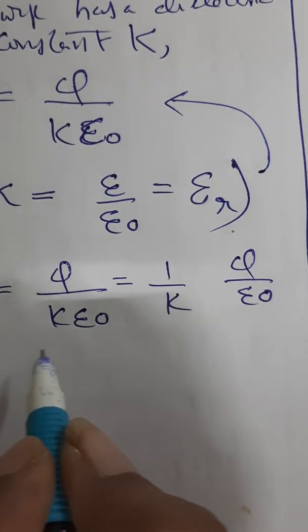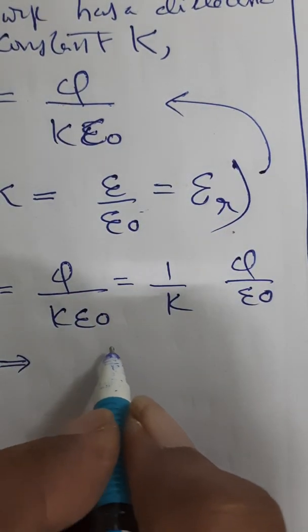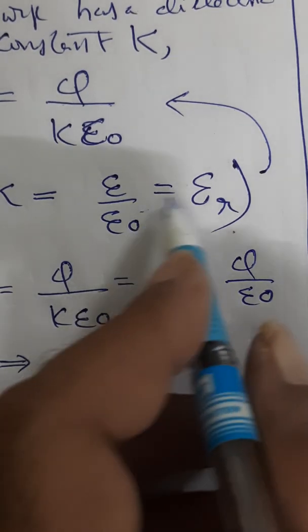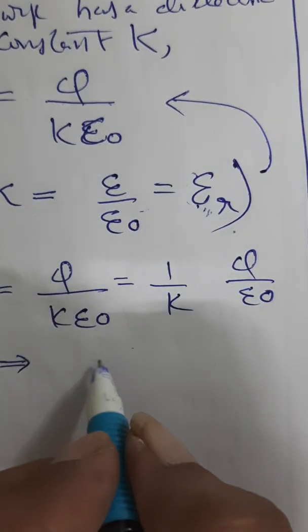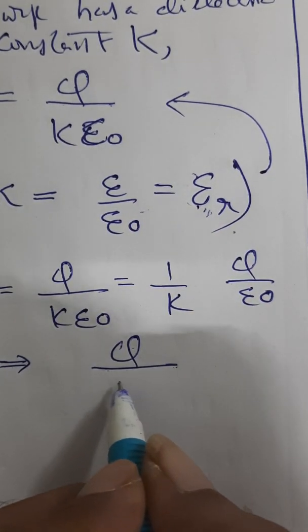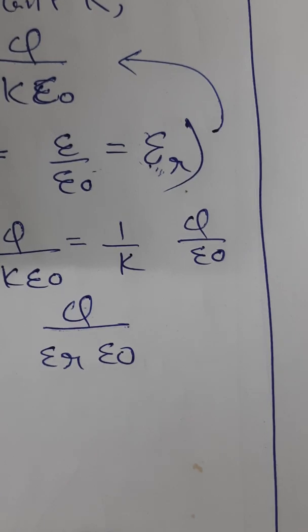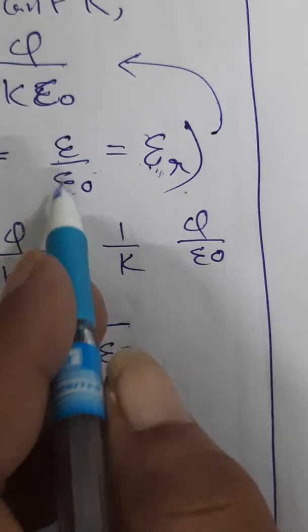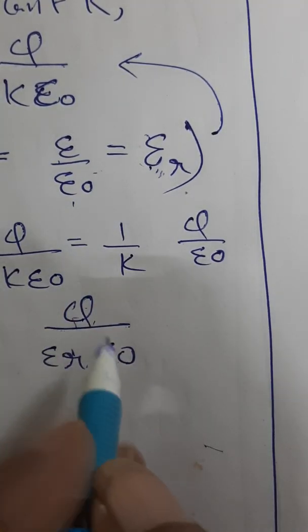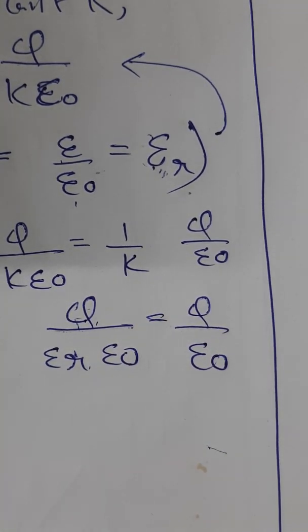Now when you substitute this, what will happen? 1 by K means you will have epsilon naught by epsilon, or you can write epsilon r for K. 1 by K you can write like this. So it will become Q by epsilon, or epsilon naught times epsilon r. What is epsilon r? Epsilon r is epsilon by epsilon naught. So this gets cancelled and you will be left with Q by epsilon naught. You can try this simplification.